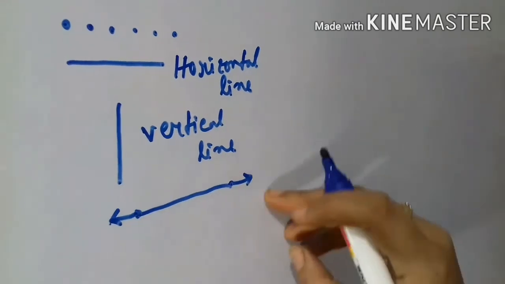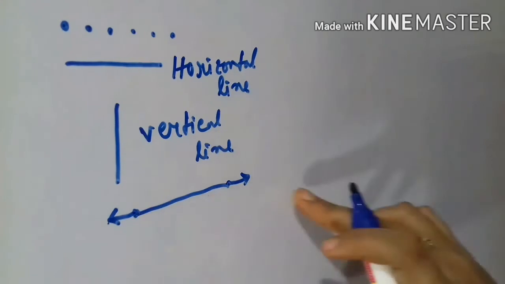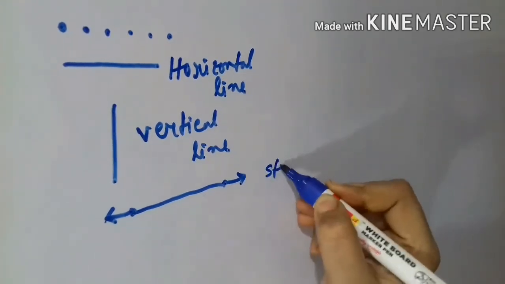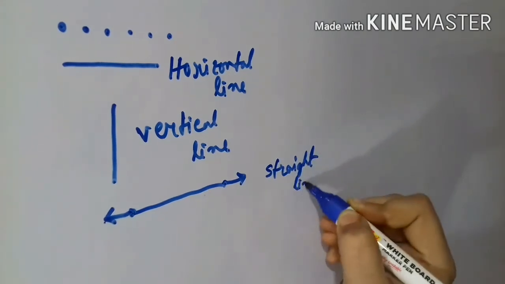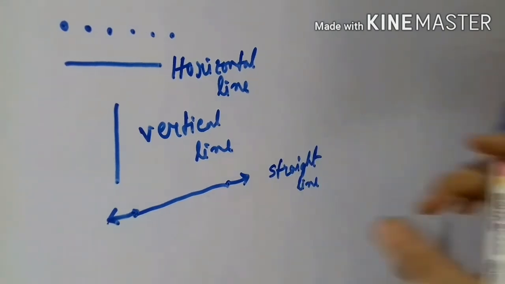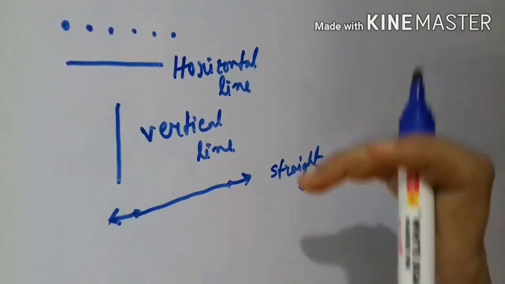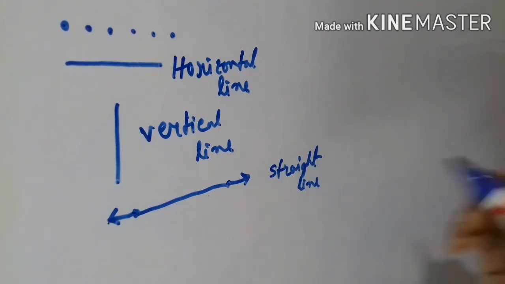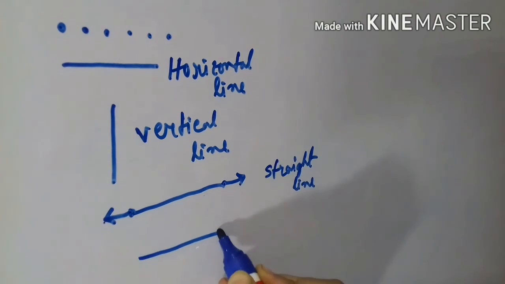Both side arrows mean both sides we can increase unlimitedly. So this is a straight line. And if I cut a small portion from a straight line, then we will call it a line segment. Means this is a line segment.